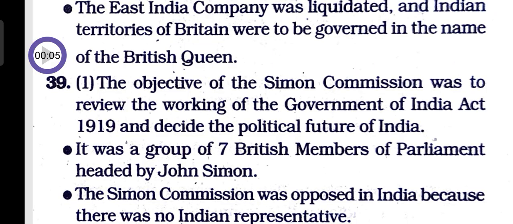So question number 39, option 1. The objective of Simon Commission was to review the working of the Government of India Act 1919 and decide the political future of India. It was a group of 7 British members of Parliament headed by John Simon. The Simon Commission was opposed in India because there was no Indian representative.